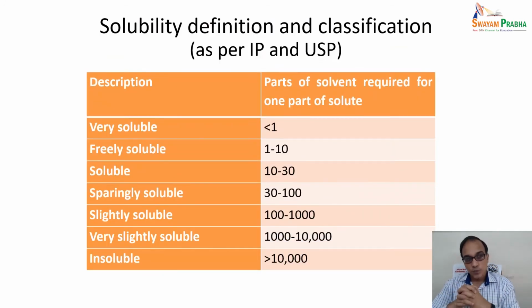So as you know very well, the solubility definition and classification as per IP and USP, their descriptions from very soluble to insoluble, is there. Parts of solvent required for one part of solute. So very soluble less than 1, freely soluble 1 to 10, soluble 10 to 30, sparingly soluble 30 to 100, slightly soluble 100 to 1000, very slightly soluble 1000 to 10,000, and insoluble more than 10,000. So this table you must learn.